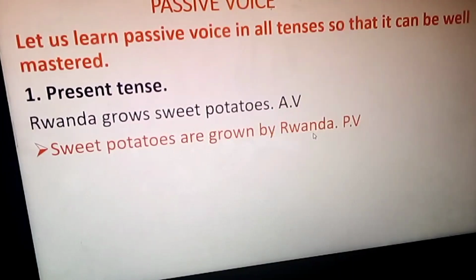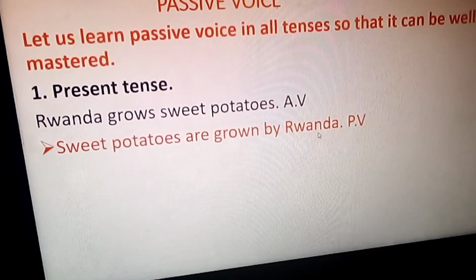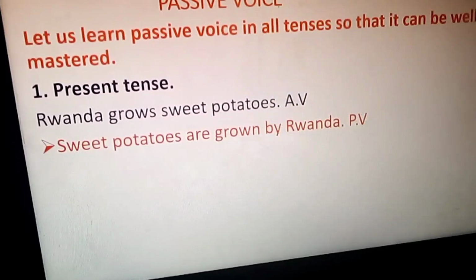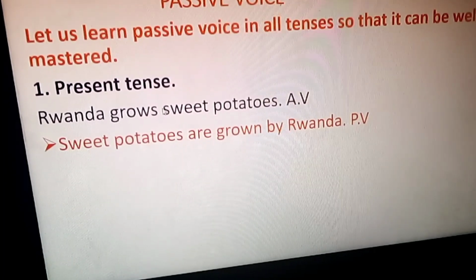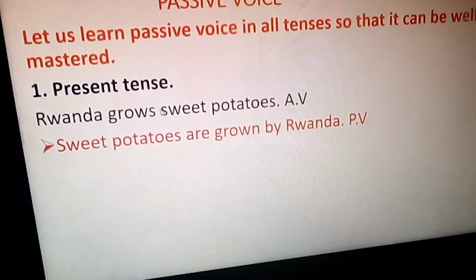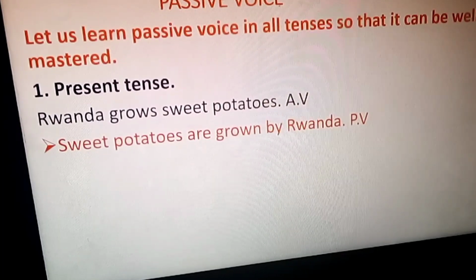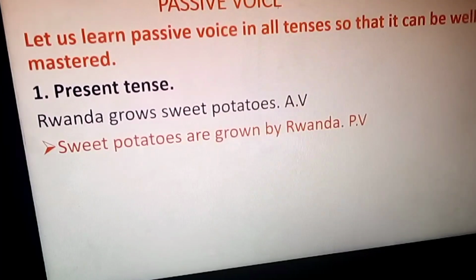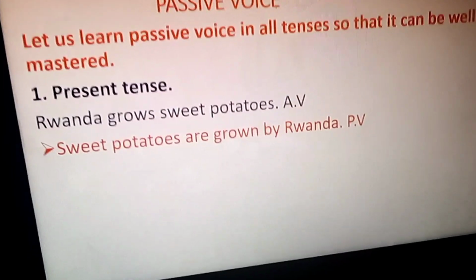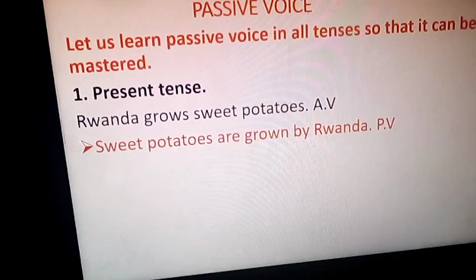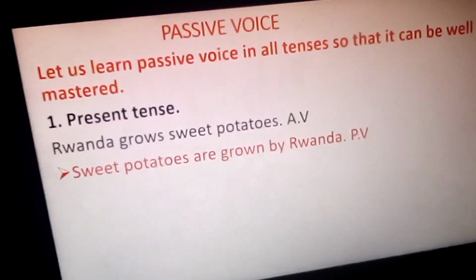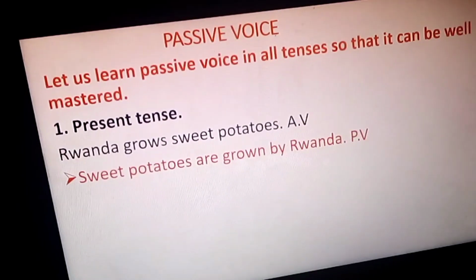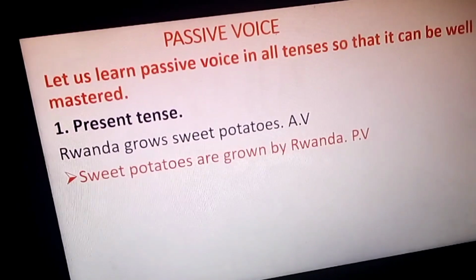We have there a sentence: Rwanda grows sweet potatoes. Do not be confused. I'm going to use only one sentence, only one verb. Just follow and make sure you take it as an example. It is the same way you will be transforming other sentences, other verbs. Okay?